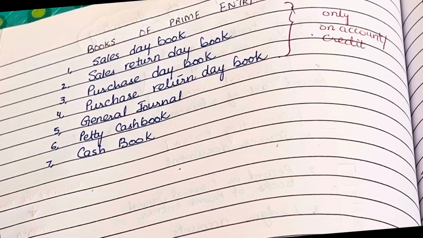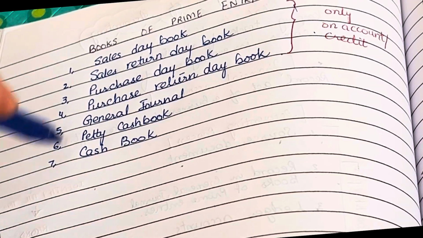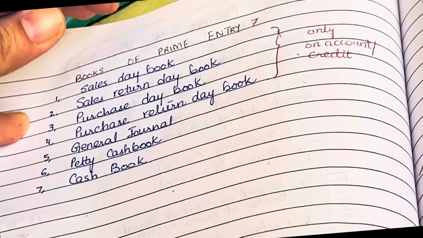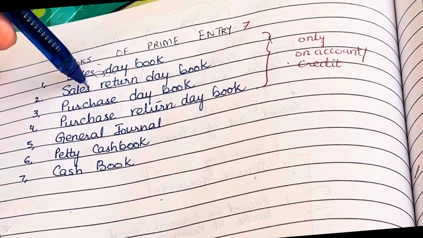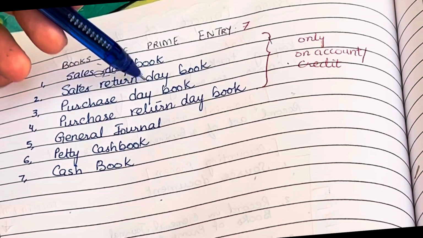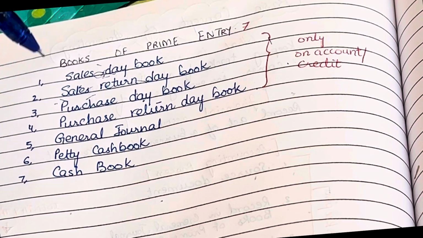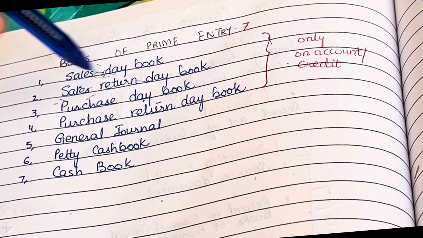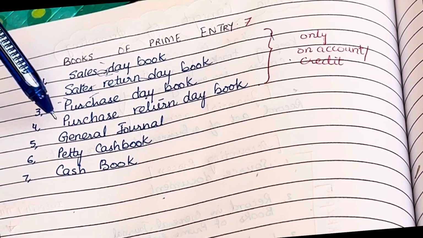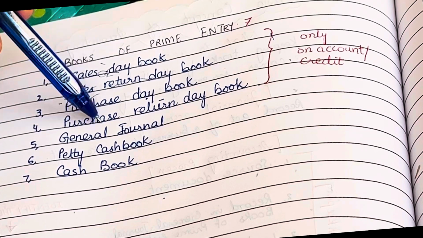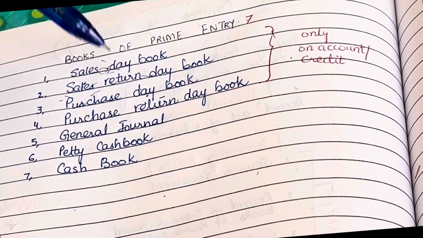The sales day book is to record all the credit sales, and if we get any return from those sales, we have to record it in the sales return day book. Then we have the purchase day book, where we record all the credit purchases. If we have returned any of our purchases, then we record it in the purchase return day book.